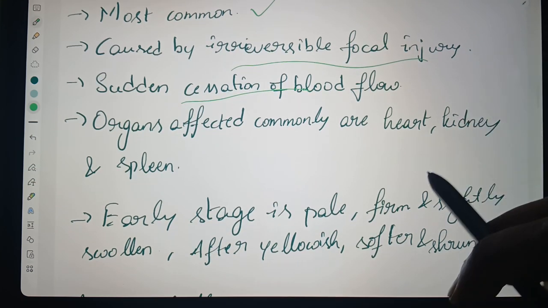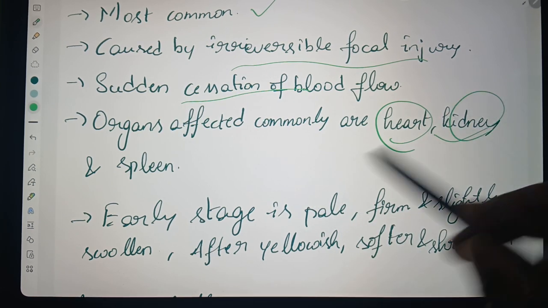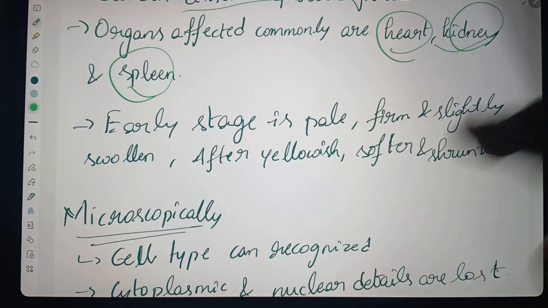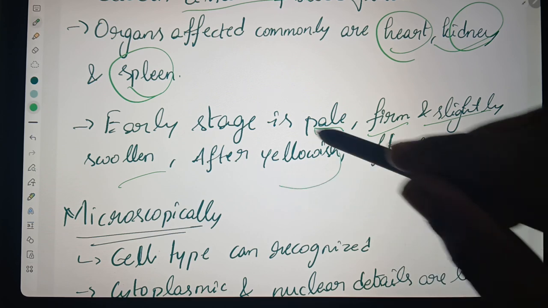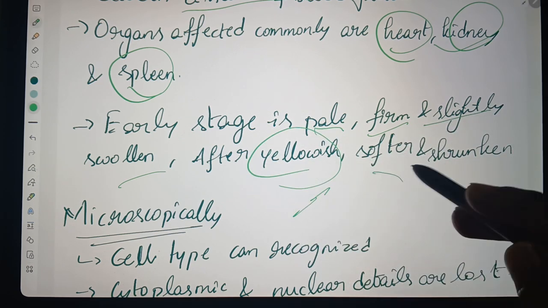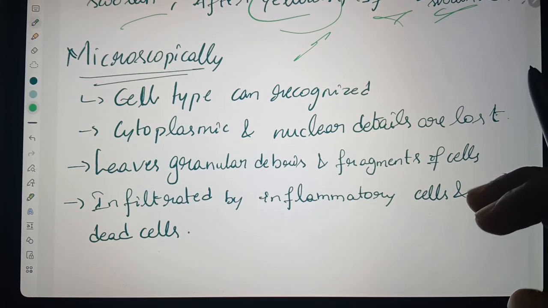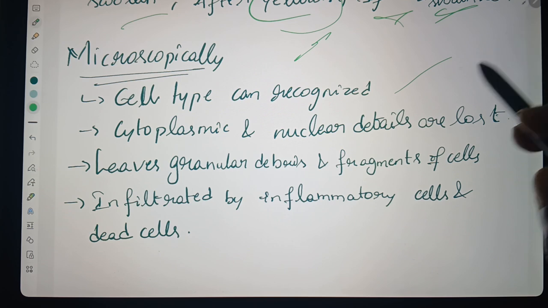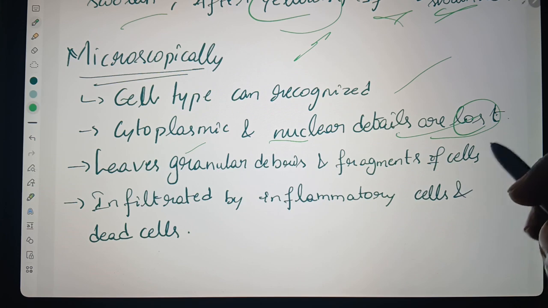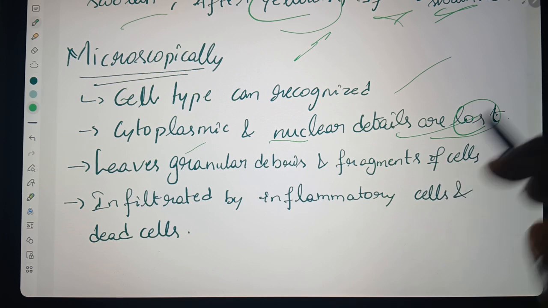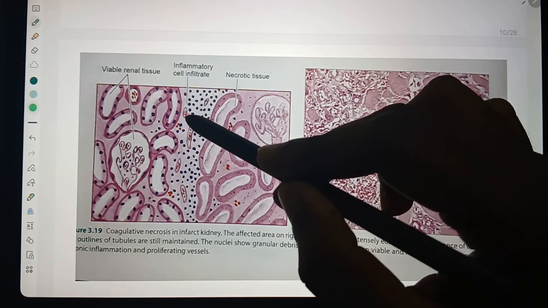The artery will be blocked. This is a cessation, and the main organs affected are the heart, kidney, and spleen. In the early stage, it will be pale, firm, and slightly swollen. Afterwards it becomes yellowish in color, softer, and shrunken. Microscopically, the cell type can be recognized, but the cytoplasmic and nuclear details are lost, and it leaves granular debris and fragments of the cells. You will see an inflammatory cell infiltrate.